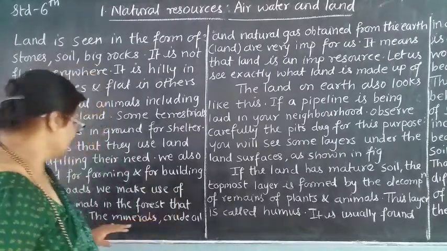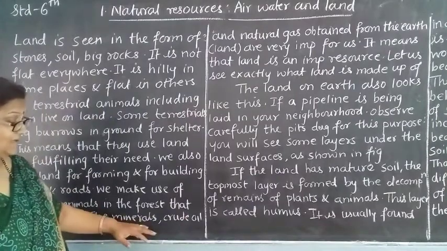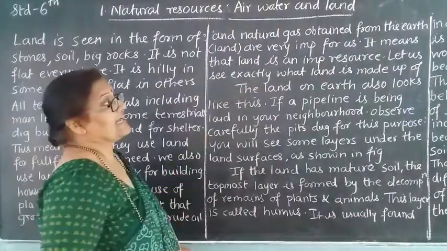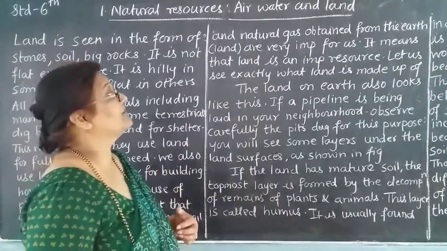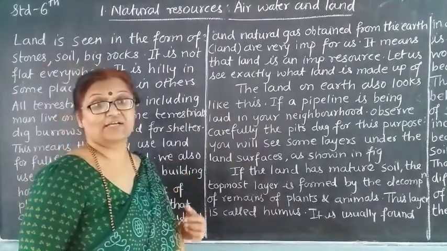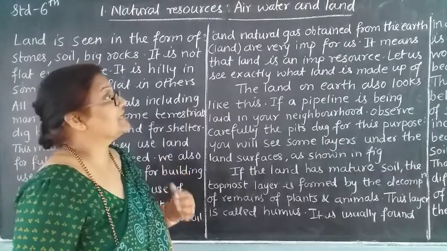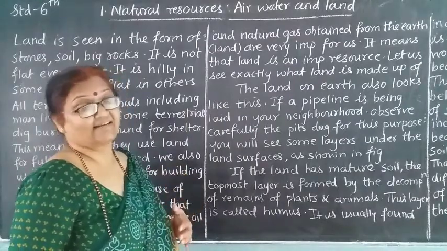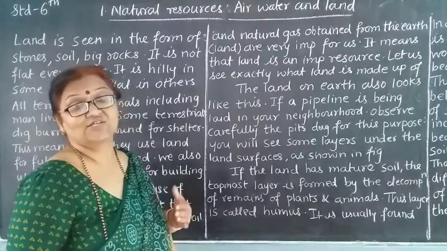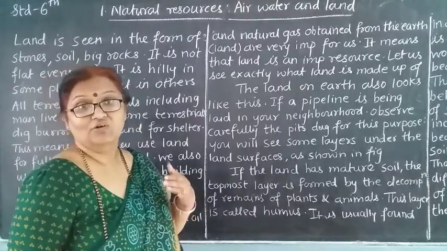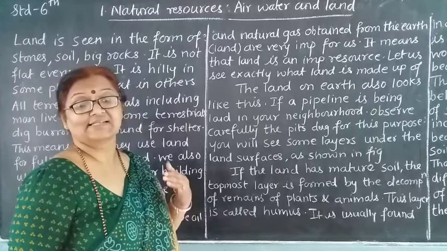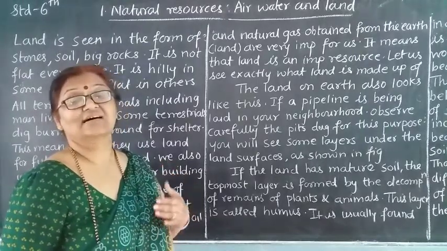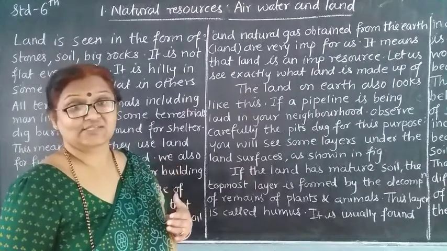See here, the minerals, the crude oil, the natural gas which is obtained from the earth or from the land is very important for us. It means that land is an important source. So what does it mean? Land is one of the important resources which is giving us natural resources.